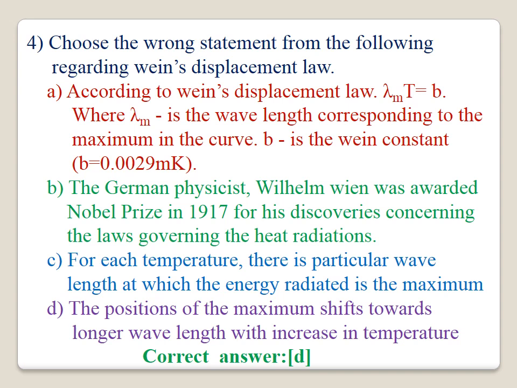It is also correct. C. For each temperature, there is a particular wavelength at which the energy radiation is maximum. It is also correct. D. The position of the maximum shifts towards the longer wavelength with increasing temperature. It is wrong. The correct statement is the position of the maximum shifts towards the shorter wavelength with increasing temperature. Therefore, the wrong statement for the question is D. The correct answer is D.